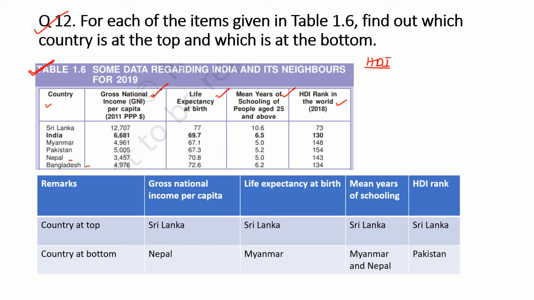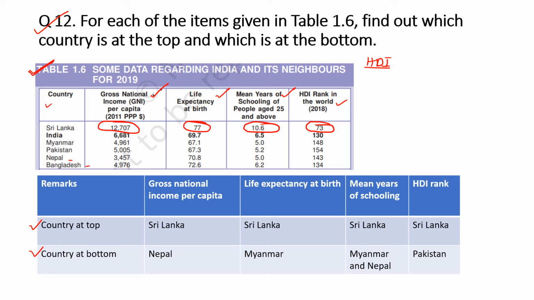Country at top and country at bottom. Based on gross national income, per capita income, Sri Lanka tops this column. Again, in life expectancy at birth, Sri Lanka is at the top, and in mean years of schooling, again Sri Lanka is at the top, and in HDI rank among these countries Sri Lanka is at the top.